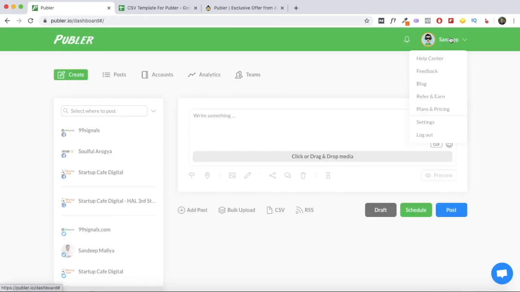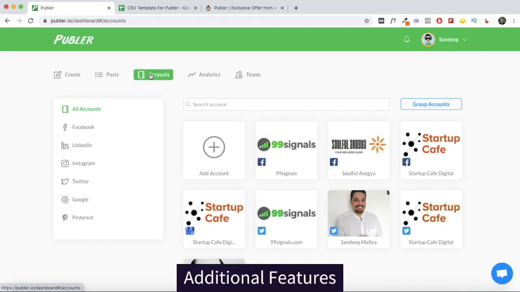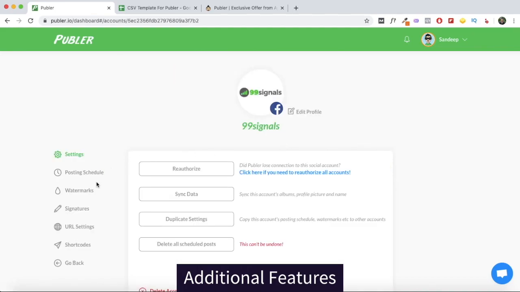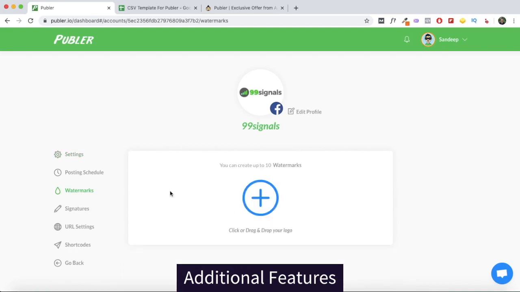And there are certain features that are really unique to the platform. If you go to the accounts tab and click on an account here, you'll see something called watermarks and signatures. So watermarks are basically the logos that you can add. You can add up to 10 watermarks here, and you can make sure that each post that goes out from your Publer account will have that specific watermark to the images that you have posted or scheduled.